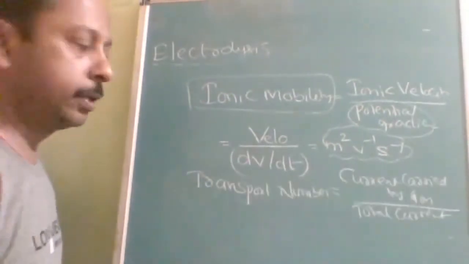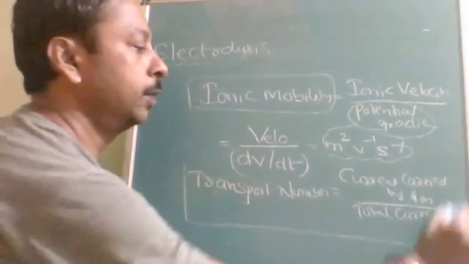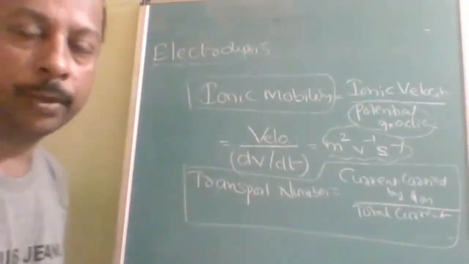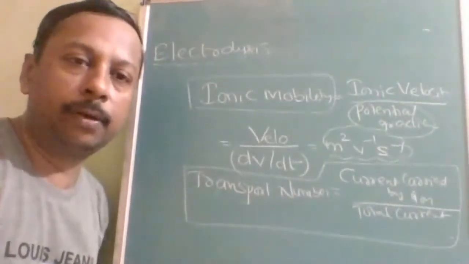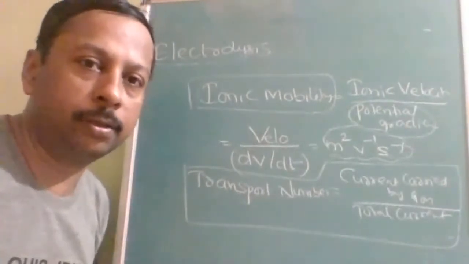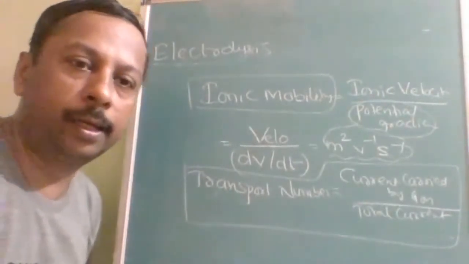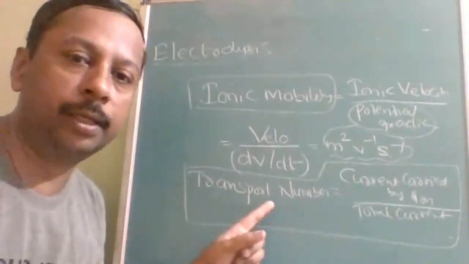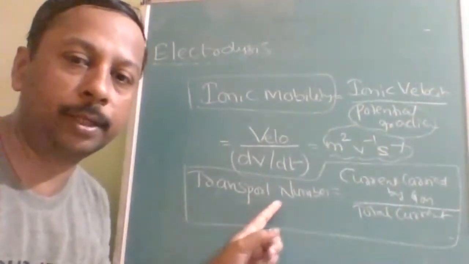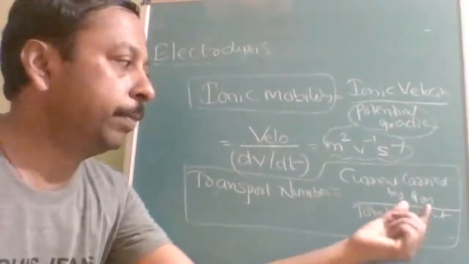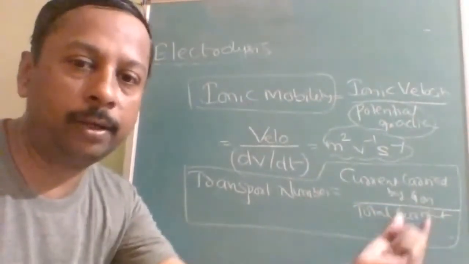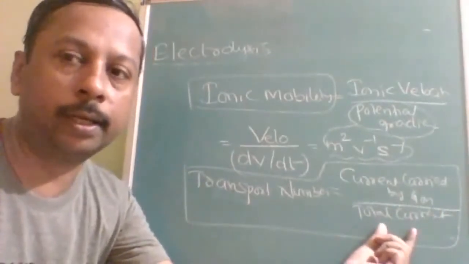Okay, next one is transport number. Transport number is for each individual ion. Both ions may not be equally carrying the current. To compare the current carrying capacity of each individual ion, it is denoted with the transport number. Current carried by a particular ion divided by total current carried.